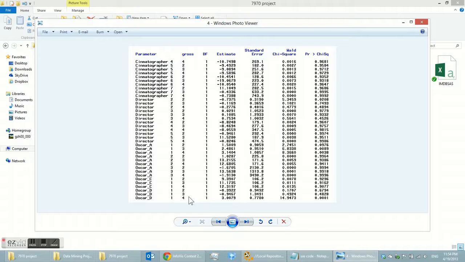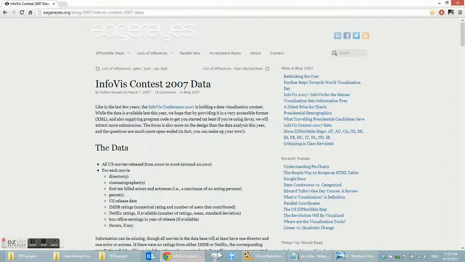Genre, maybe drama or comedy. Maybe the movie has to have a star actor or not, it's not necessary, but if a movie has a star director, then it has a much larger possibility to get high box office. And this is my part.